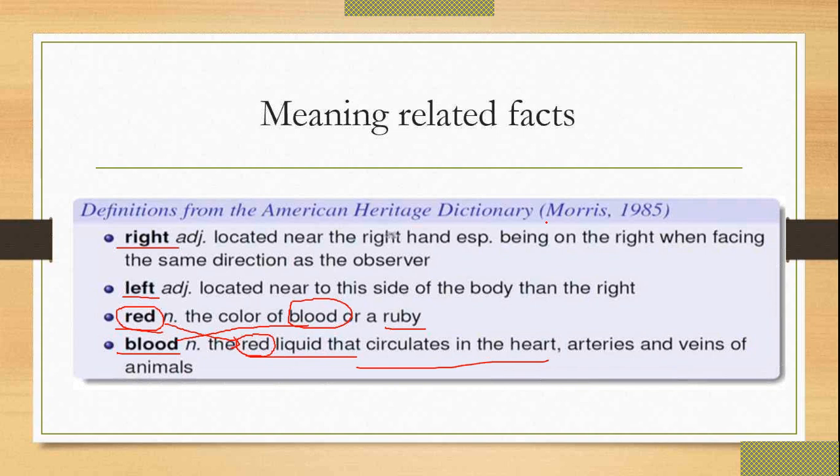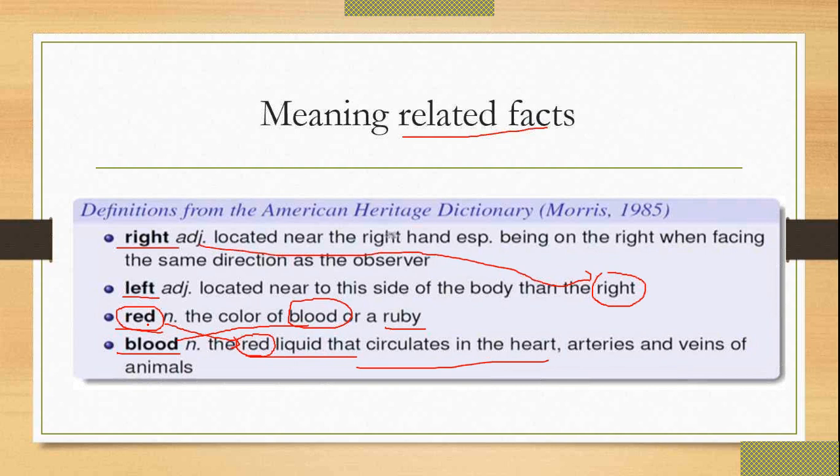So you are using the word right to explain the word left. Got it? Whenever you say left, it is nothing but the opposite of the right side of your body. It is located on this side of the body rather than the right. So they are related facts, and there is a relation between these two words in their meaning.